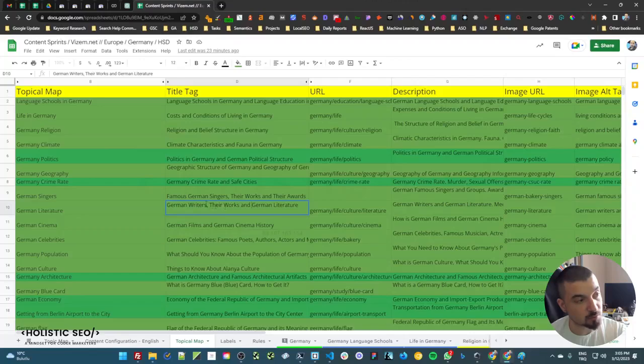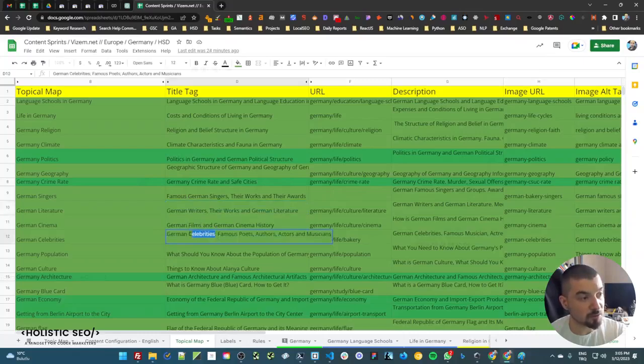This is a mixed version, because here we write the entity, this is the attribute, and this is the conjunctive word. Then we write another highly relevant, specific unnamed entity: literature and writers, they are connected to each other. And when it comes to this part, it's a little bit different. Here we have a plus, German celebrities, then we have individual samples: poets, authors, actors, and musicians. So in this section, we can tell this is the hypernym, and these are the hyponyms. If you check the lexical relation section, I believe you will be able to understand it in a better way.